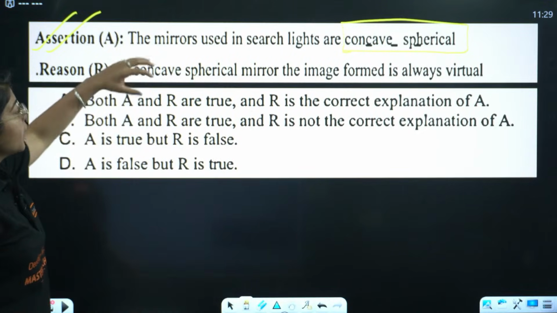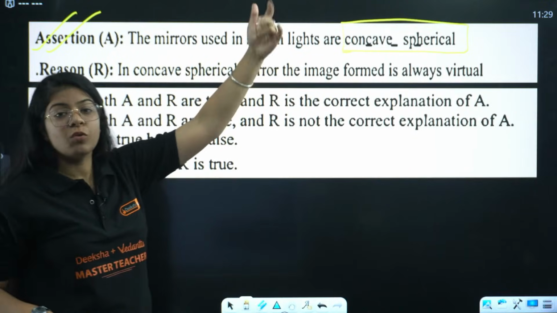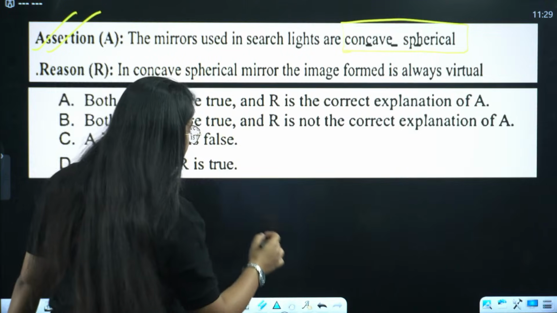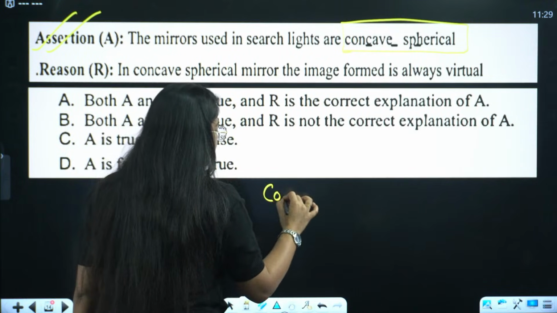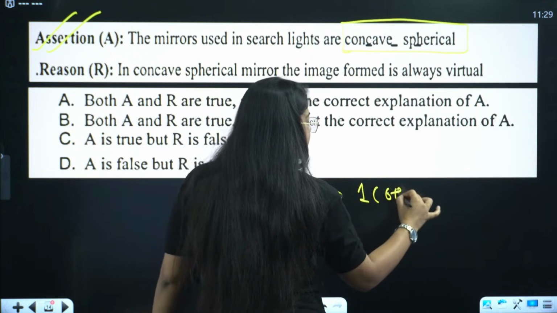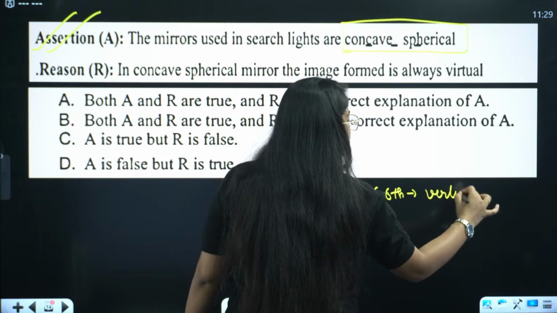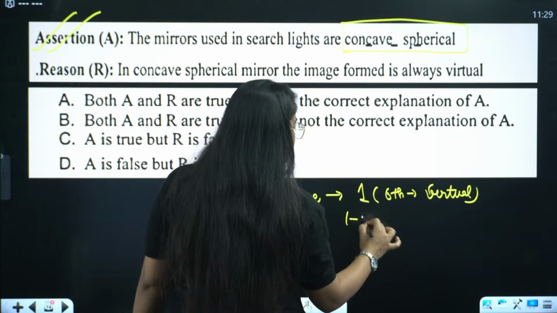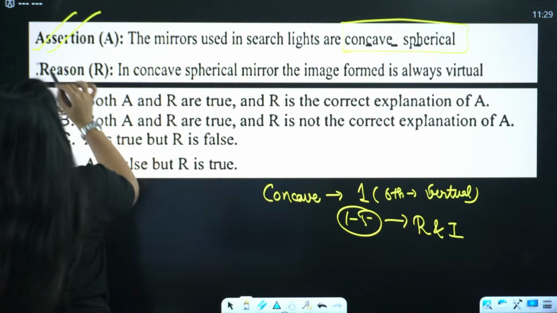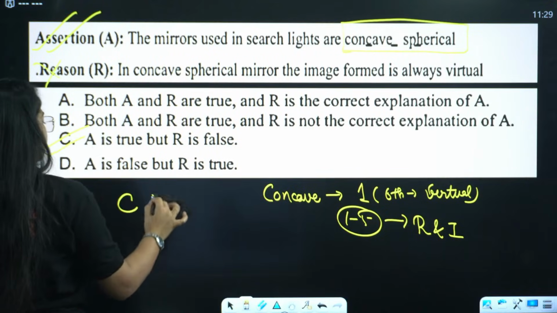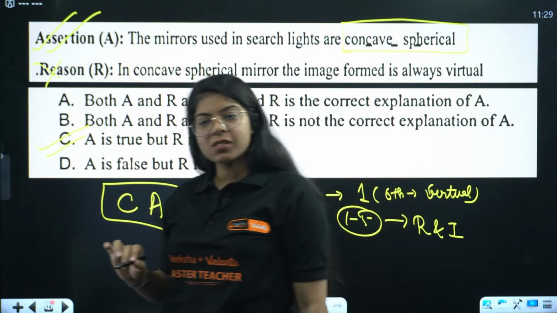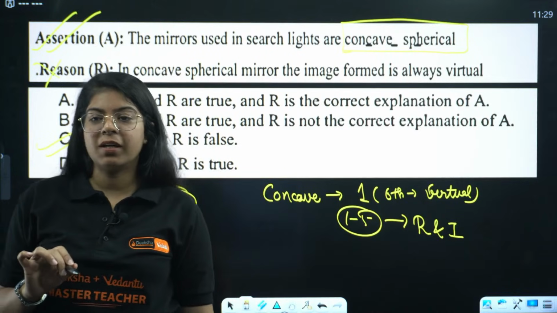Very good. Now in a concave spherical mirror the image formed is always virtual, as Shivani said. Very correctly, in concave mirrors only one case, the sixth case, has a virtual image. In the first to fifth cases, the image is real and inverted. So the reason is false. C is the correct answer. Very good, everyone. Only one case is virtual. Yes, it should be real and inverted. Correct, Sharma ji.